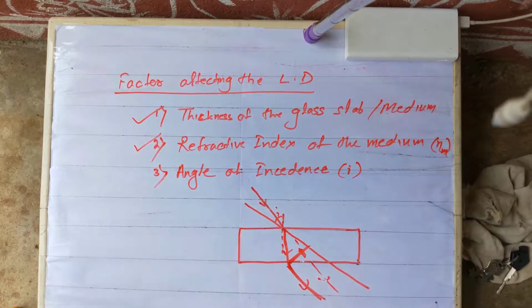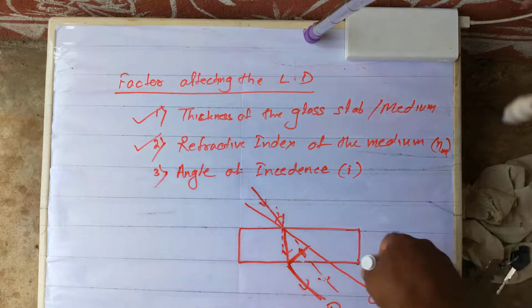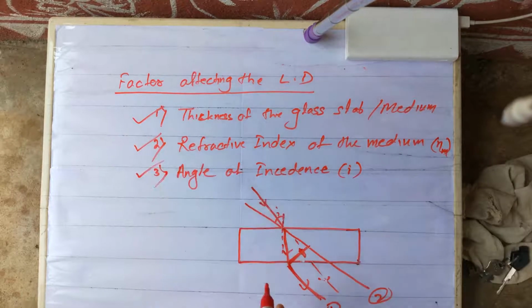Where is the lateral displacement more, first case or second case? Second case. Okay, so the third case is also over.